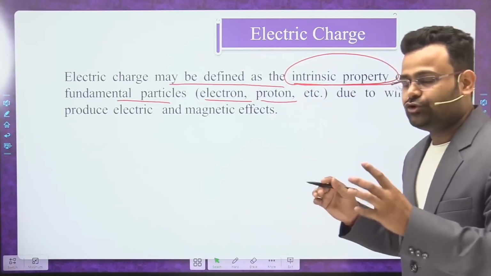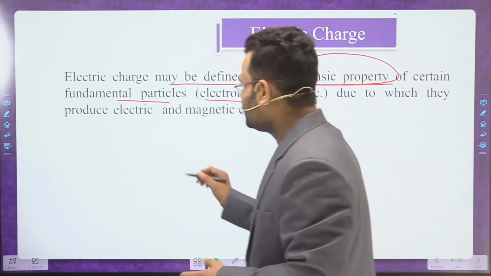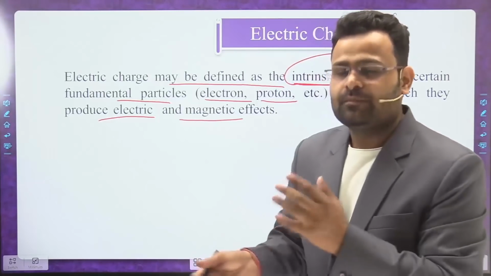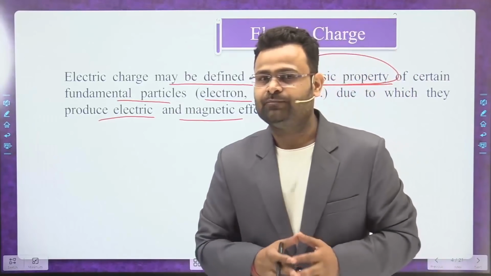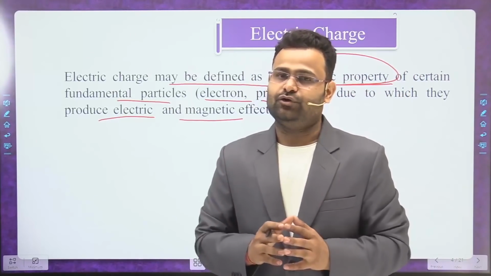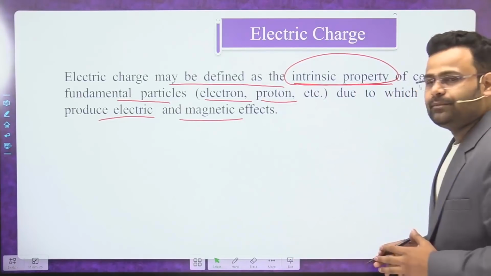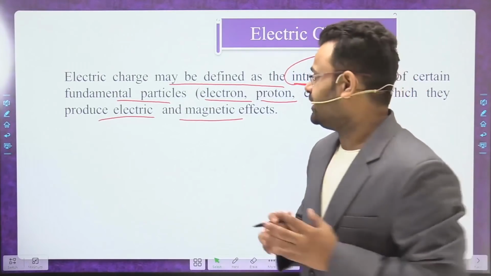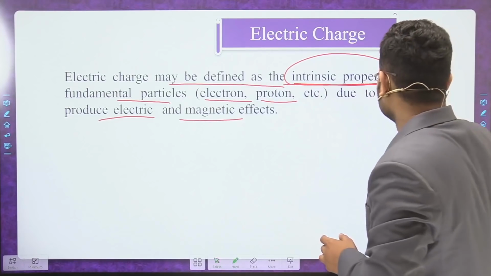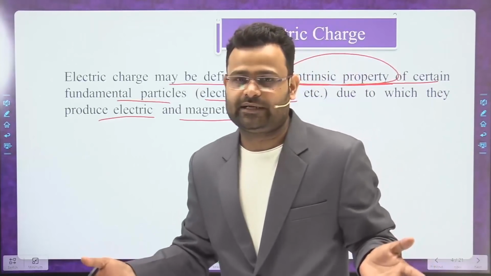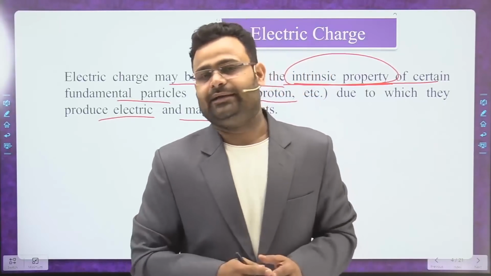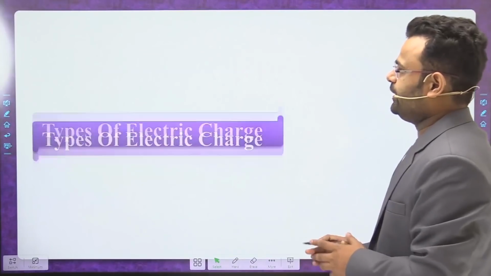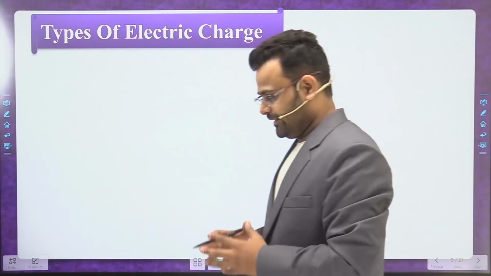Due to these charges, dear students, sometimes an electric field is produced, sometimes a magnetic field. Both are available together as an electric field and a magnetic field. Okay students, that is the basic definition of electric charge. So what is electric charge, dear students? Electric charge is an intrinsic property of certain fundamental particles due to which electric and magnetic fields are produced. Now we move to the next point, types of electric charge.